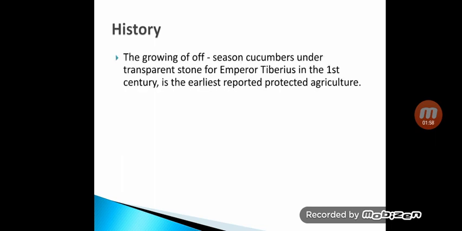So we'll see what is the history of the greenhouse. The growing of off-season cucumbers, म्हणजे काकडी असते, under transparent stone for Emperor Tiberius in the 1st century is the earliest reported protected agriculture or protected cultivation. Then greenhouse started from the 1st century.